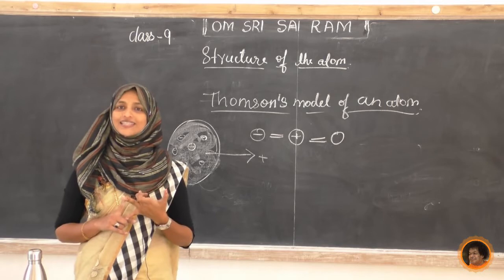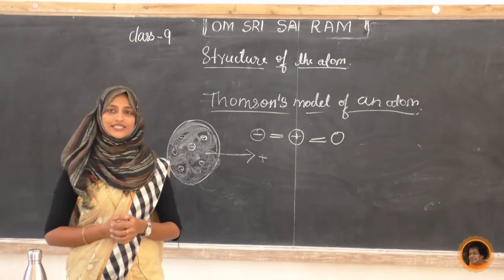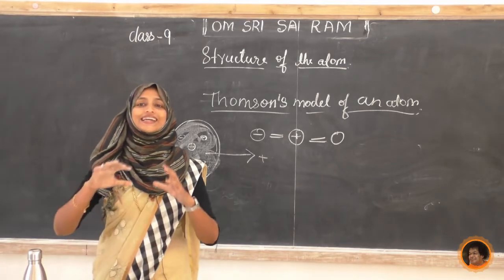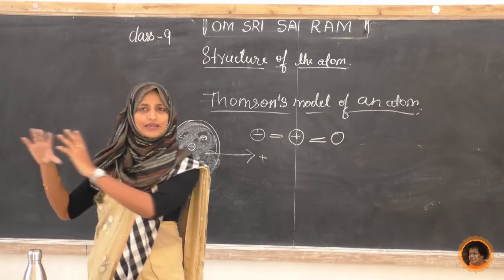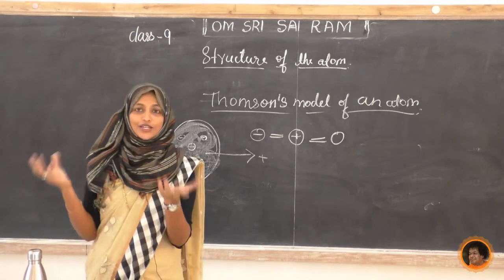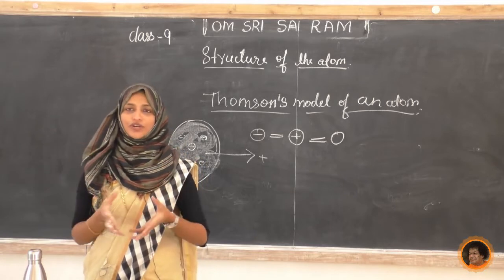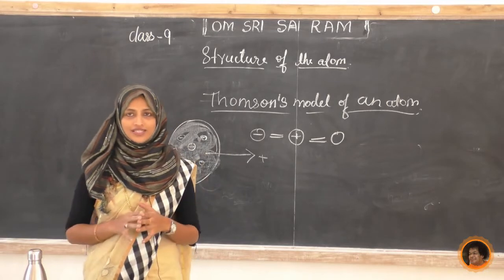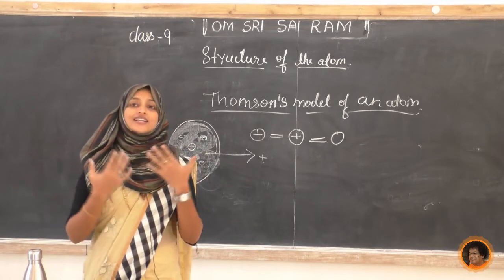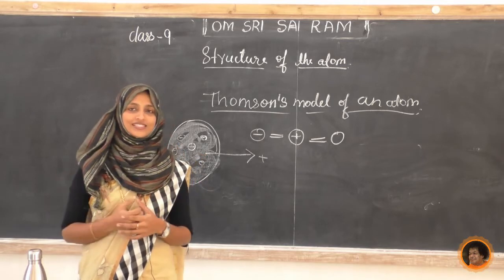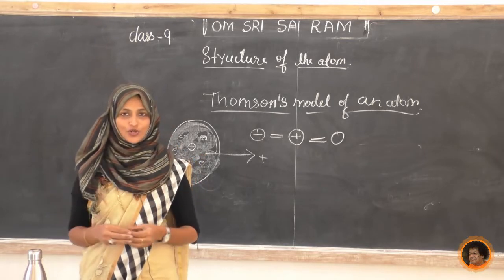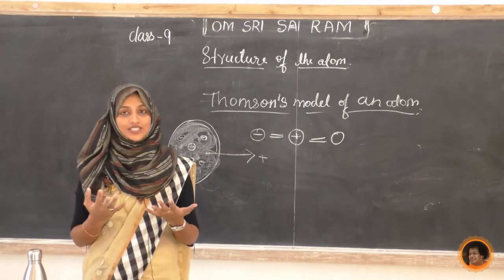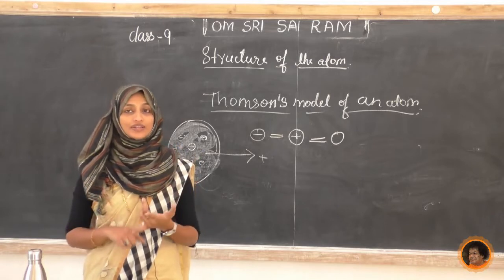Next, we studied one model of the atom, Thomson's model of an atom. He said the structure of the atom is very similar to a watermelon, or a laddu with nuts, or plum pudding. Electrons are just embedded in the positive sphere. The flesh is the positive part, the protons, and the seeds are electrons. But there is a failure, some drawback or demerit, for this one. So write down those demerits, it is very important.